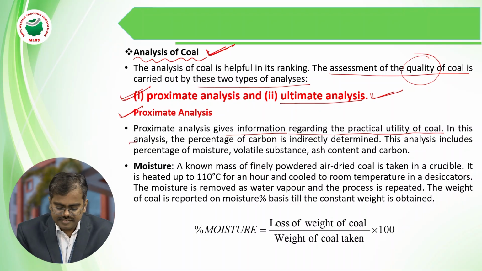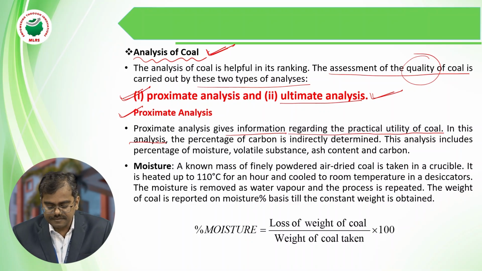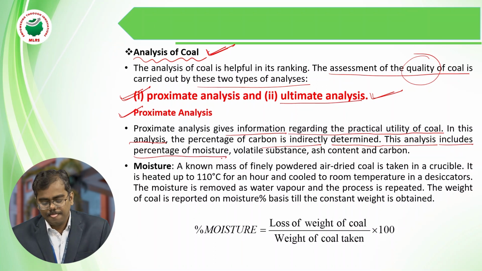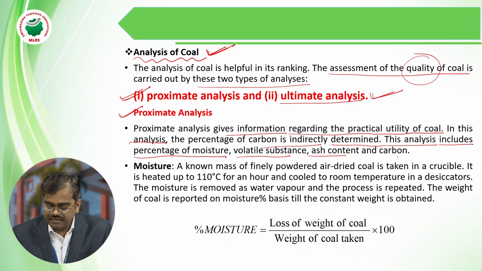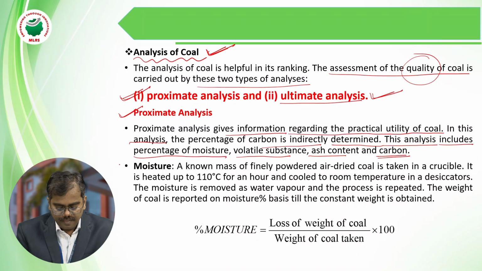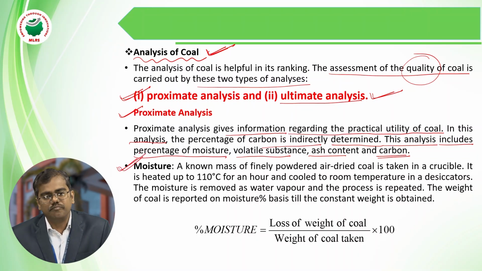In this analysis, the percentage of carbon is indirectly determined. This analysis includes calculating the percentage of moisture, percentage of volatile matter, percentage of ash, and after that we can calculate how much percentage of carbon is present in the particular coal. So let's see one by one. How can we calculate the percentage of moisture present in the coal?